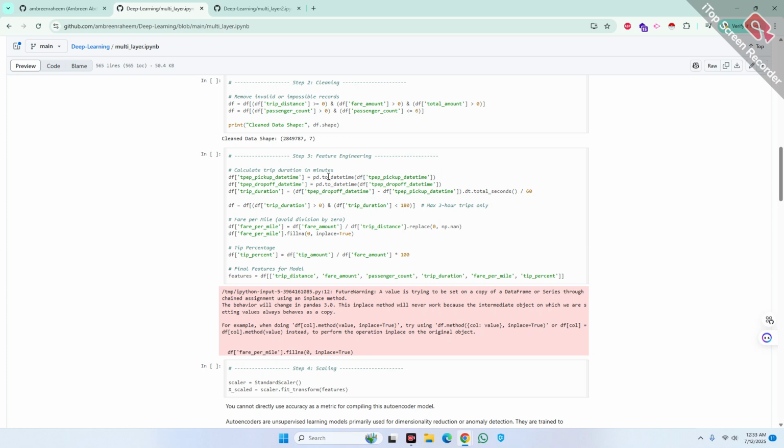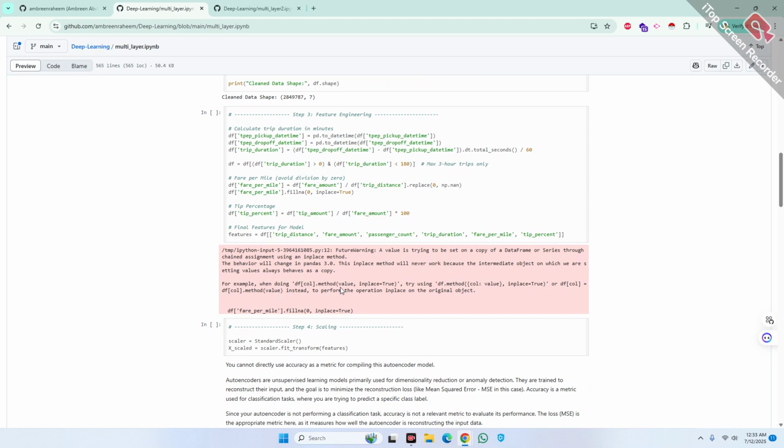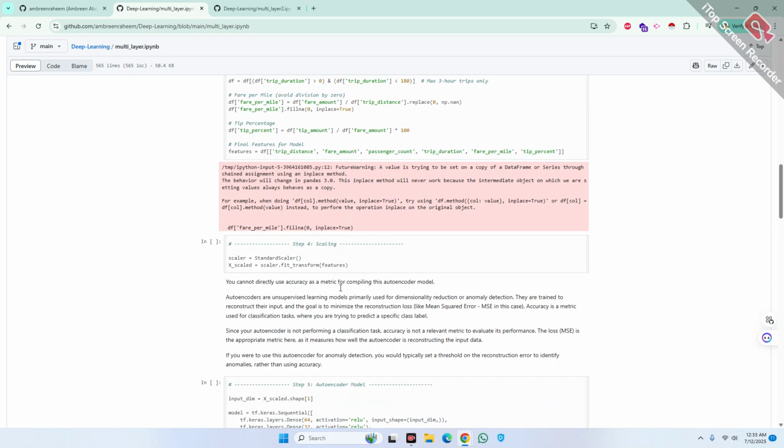Trips longer than 3 hours were removed as they are rare and likely to distort the results. The feature engineering is very easy and not that difficult.